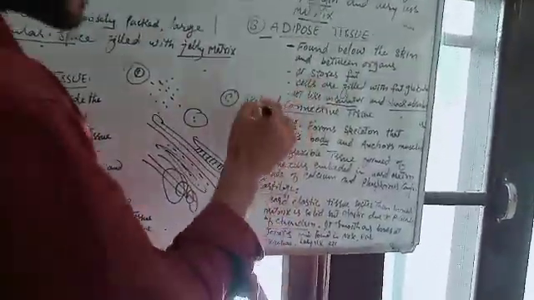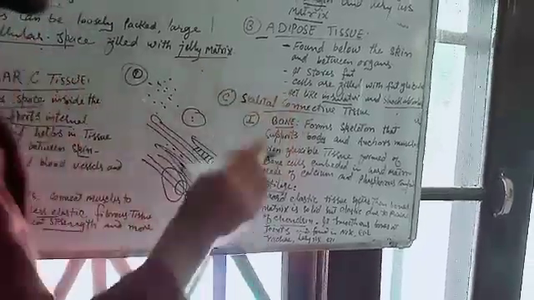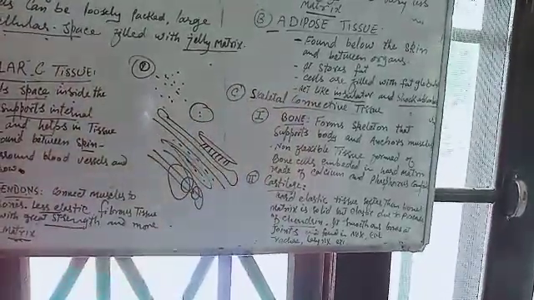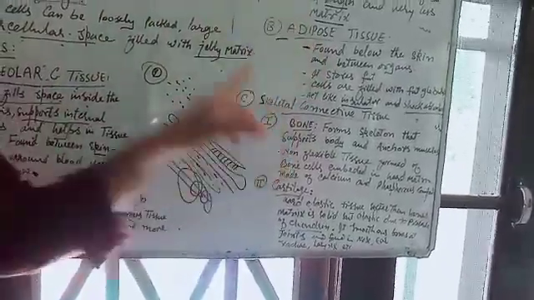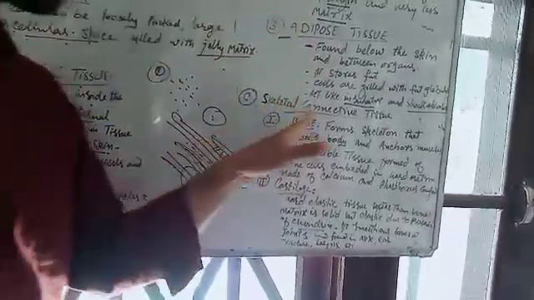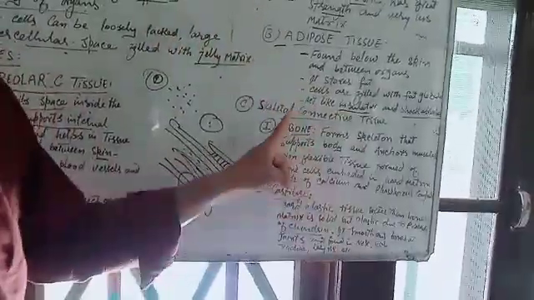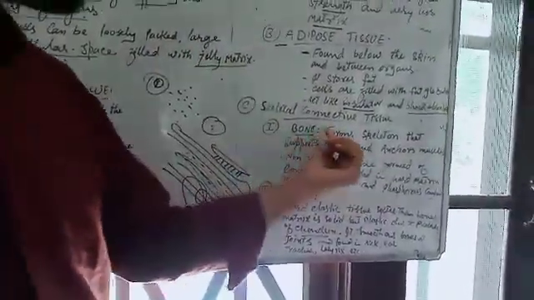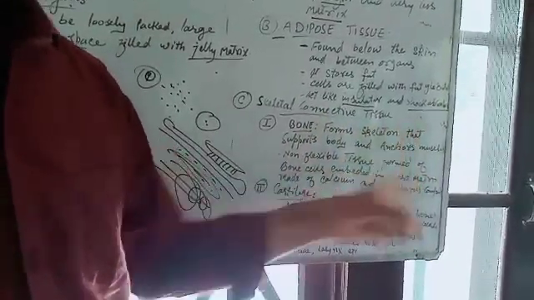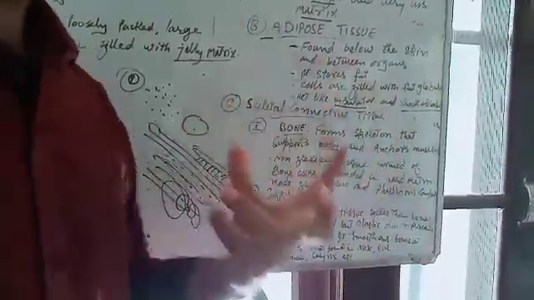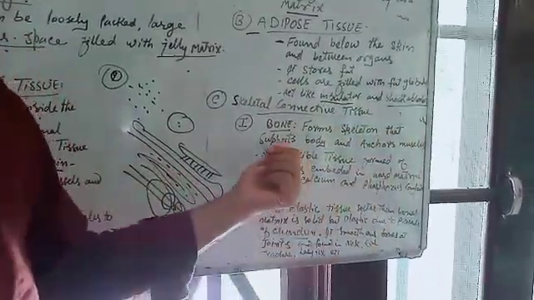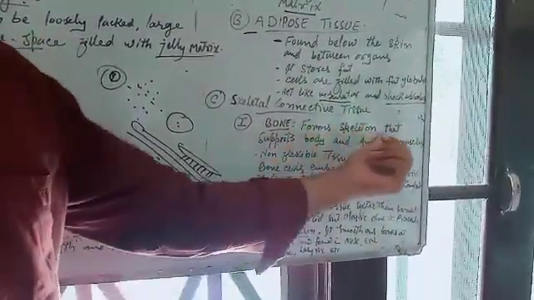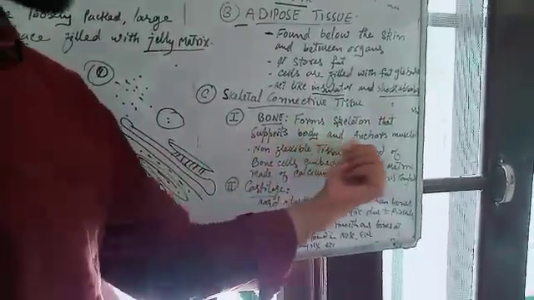And next is skeletal connective tissue. Skeletal is the third type of connective tissue. First is areolar, then adipose, and now skeletal connective tissue. Skeletal connective tissue has two types: bone and cartilage. What is bone? Bone forms the skeleton. Skeletal means which supports the body. Bone forms the skeleton that supports the body and anchors muscles.